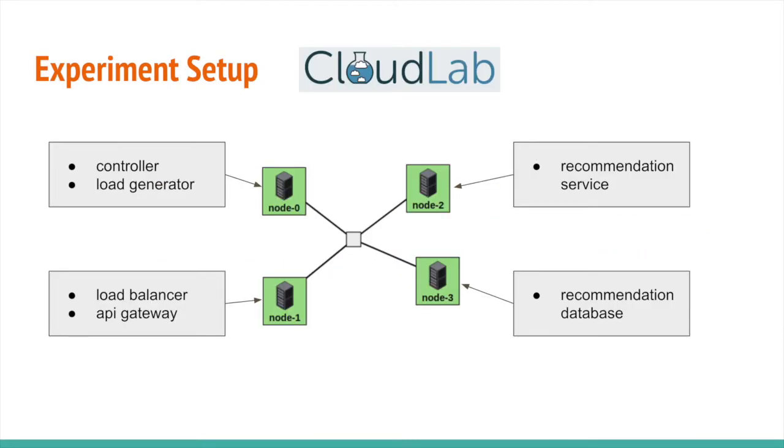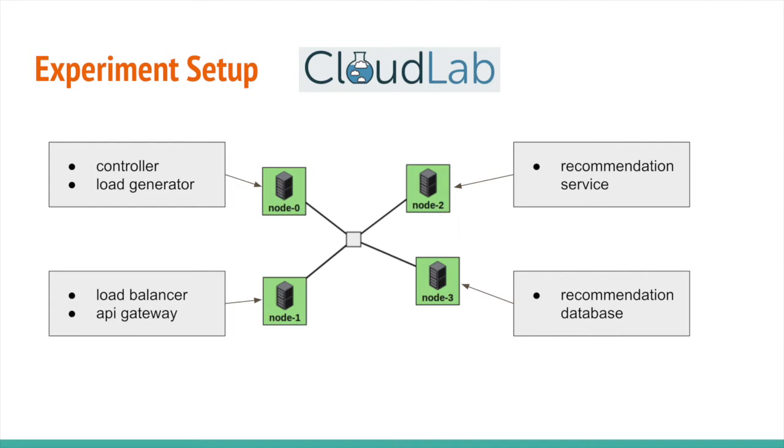We run experiments on CloudLab. We use CloudLab to build our own cloud. Our cloud is composed of 4 nodes. Controller and load generator live on node 0. According to the system parameter configuration, the controller will deploy to node 1 a load balancer container and an API gateway container. It will deploy to node 2 a recommendation service container. It will deploy to node 3 a recommendation database container. It will start system monitors, including collectl and Rd-advisor, on all the nodes.